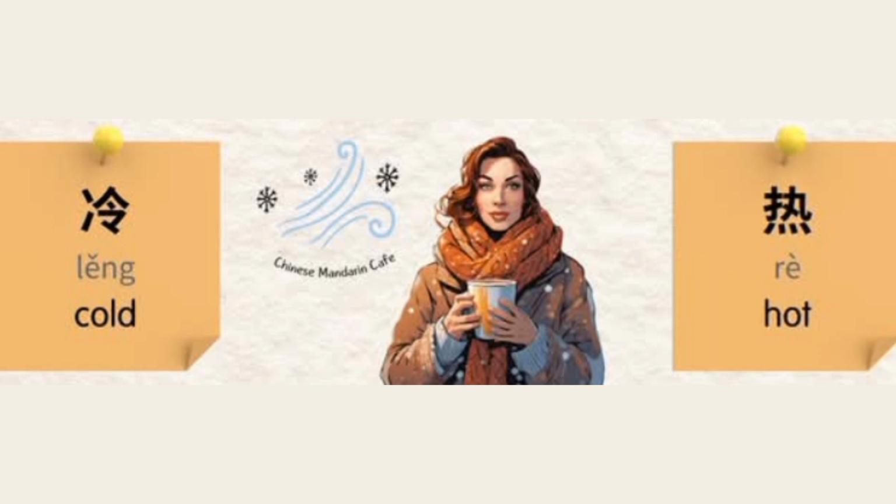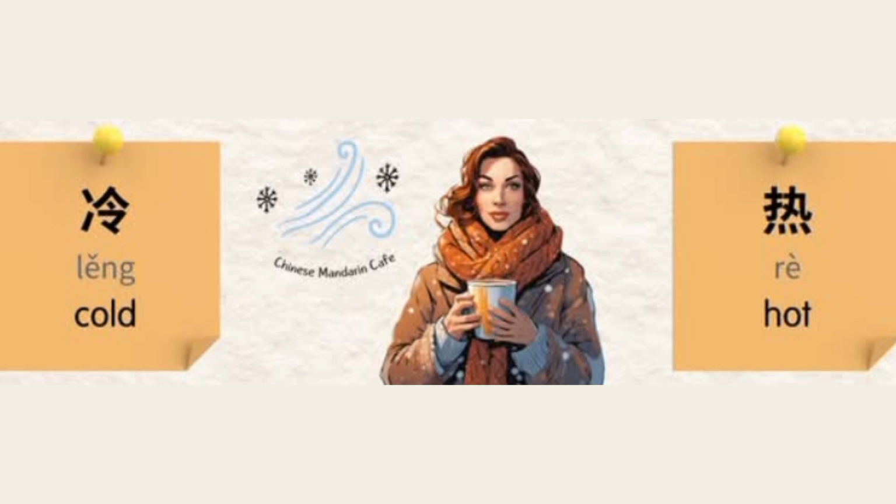Finally, we have cold and hot, which in Chinese are pronounced 冷 and 热. 冷 means cold. Picture someone bundled up in winter clothes, shivering. That's called 冷, cold. Let's practice it again. 冷，冷。 The opposite of cold is hot, which is 热, meaning hot.